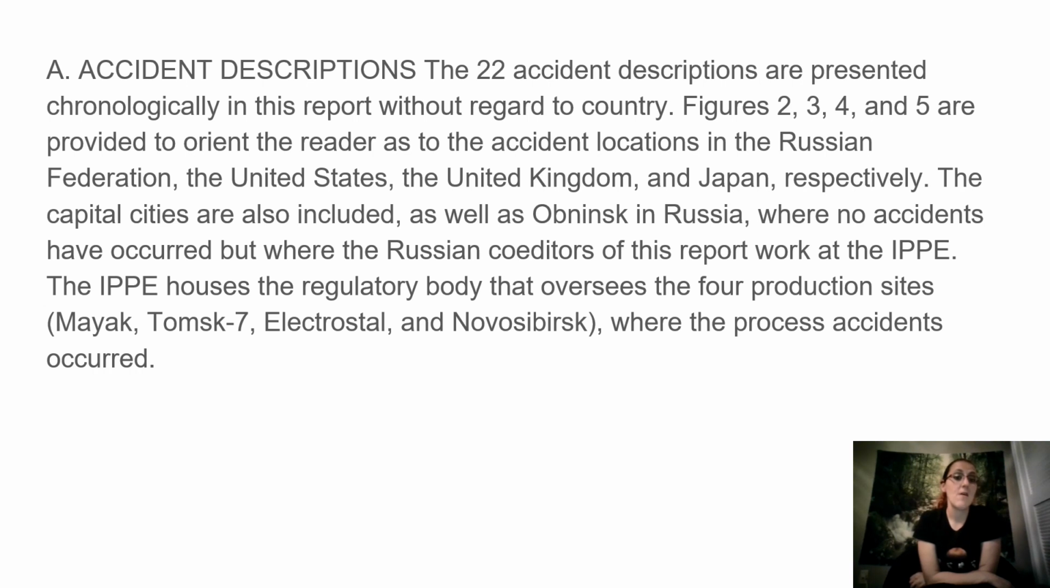Accident descriptions. The 22 accident descriptions are presented chronologically in this report without regard to country. Figures 2, 3, 4, and 5 are provided to orient the reader as to the accident locations in the Russian Federation, the United States, the United Kingdom, and Japan, respectively. The capital cities are also included, as well as Obninsk in Russia, where no accidents have occurred, but where the Russian co-editors of this report work at the IPPE. The IPPE houses the regulatory body that oversees the 4 production sites where the process accidents occurred.